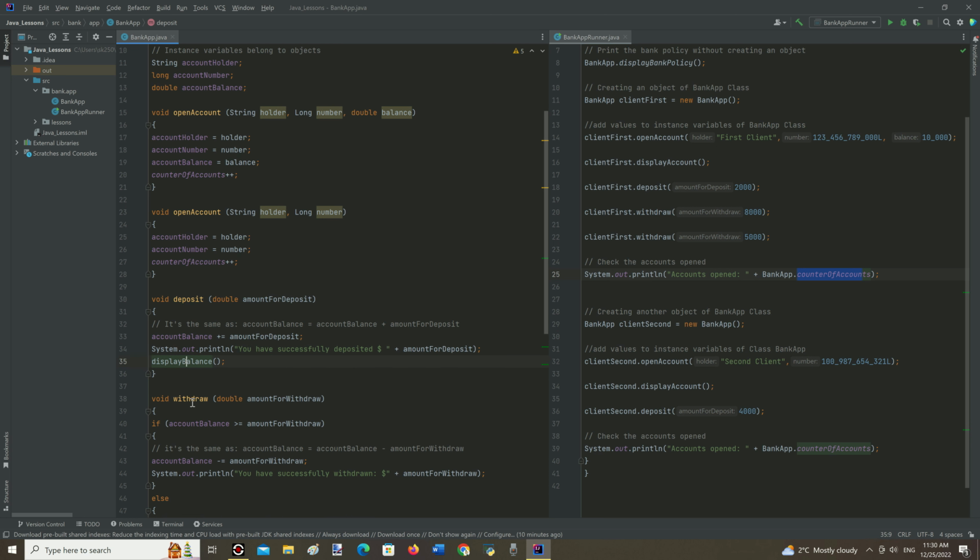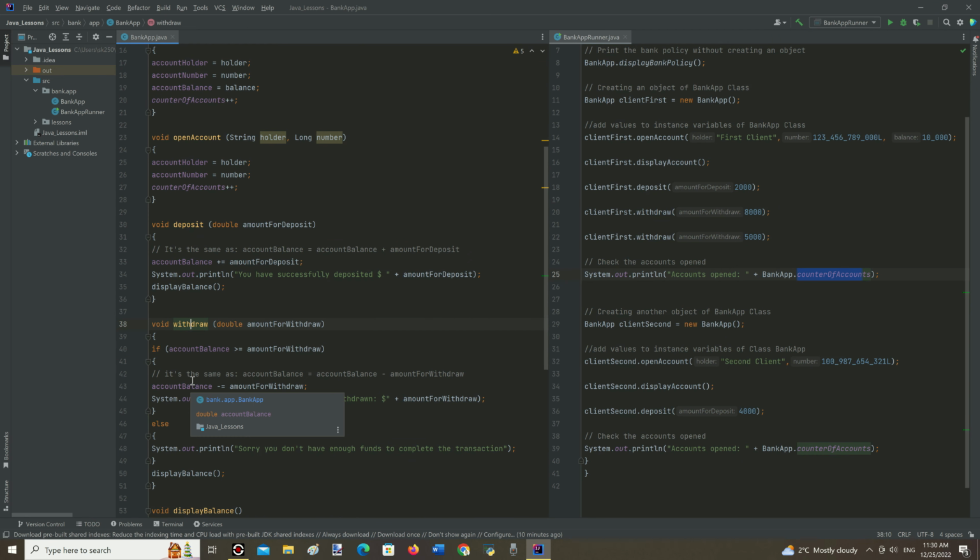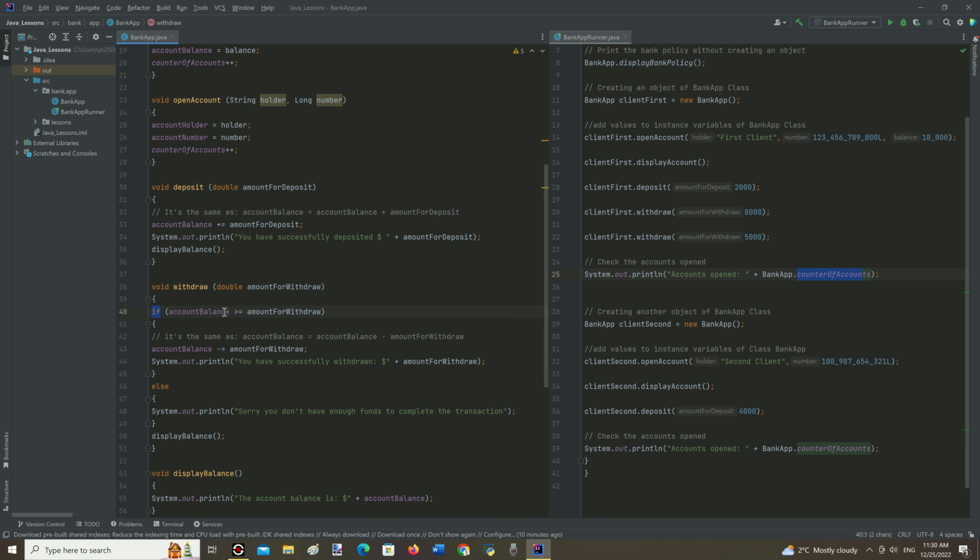The next method is designed to withdraw funds from the object's corresponding account balance. Of course, we use an if statement right here first to check if the sum is available in the corresponding account balance.